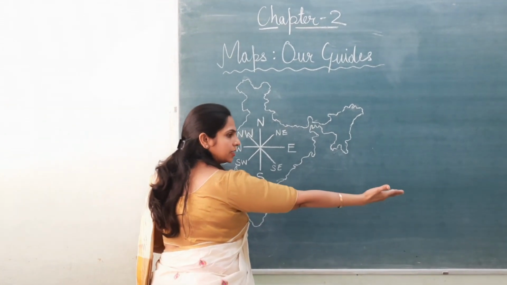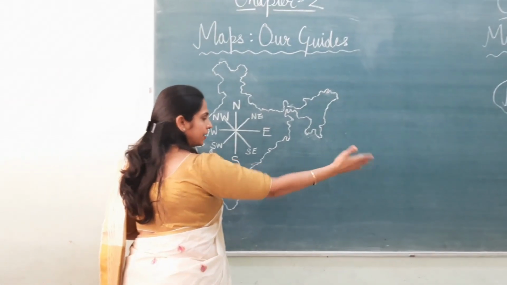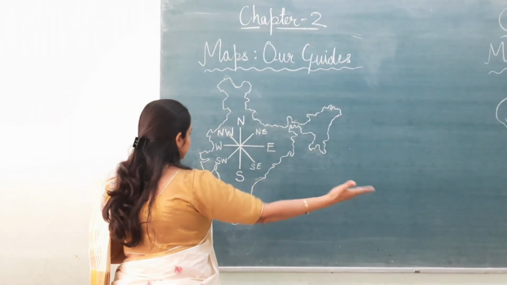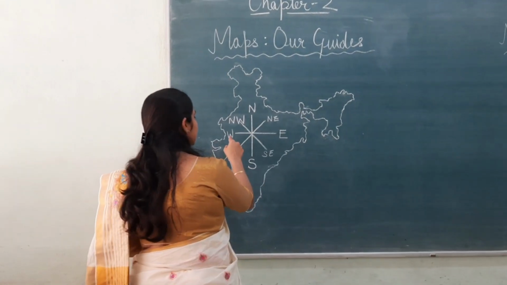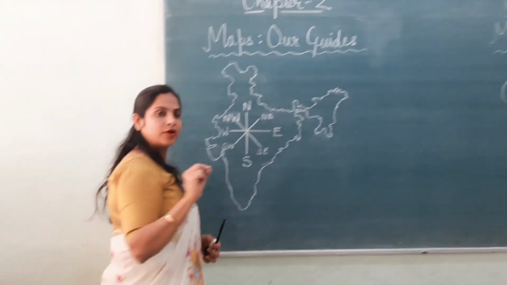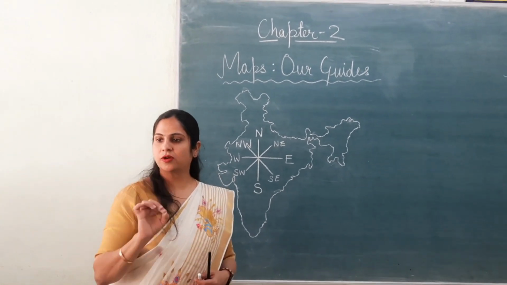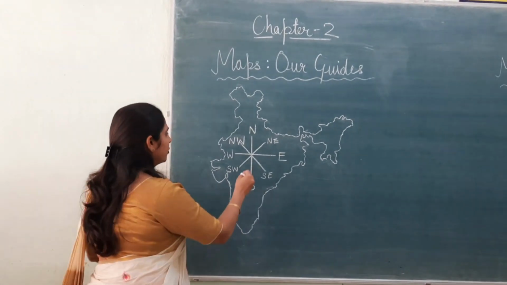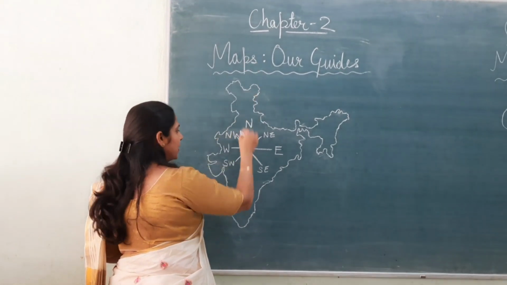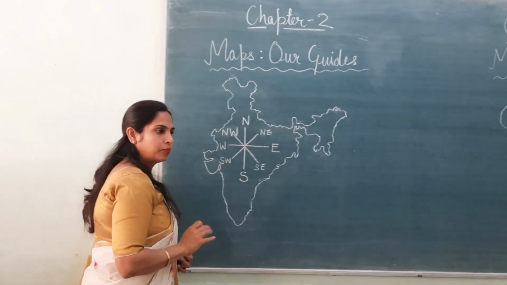Always, this is my east, my right hand. Right hand is east, and my left hand is always west. This is according to the person who is writing the directions on the map. Fine. And always north is towards the top and south is towards the bottom.